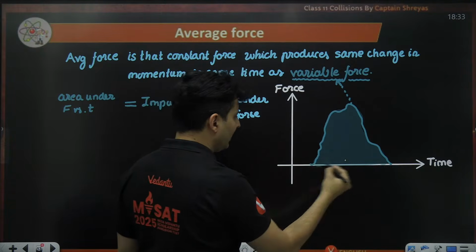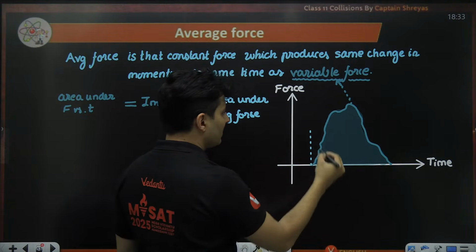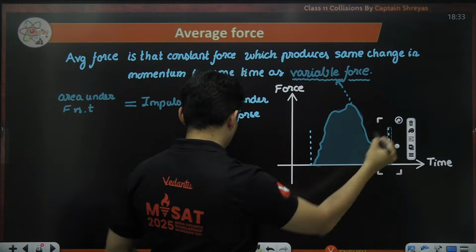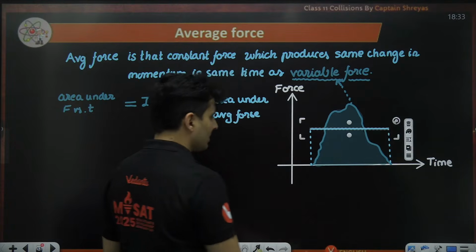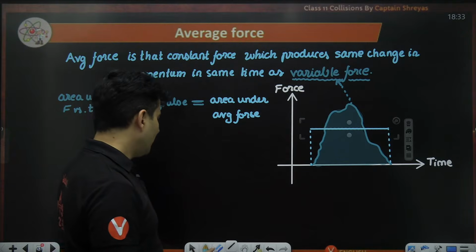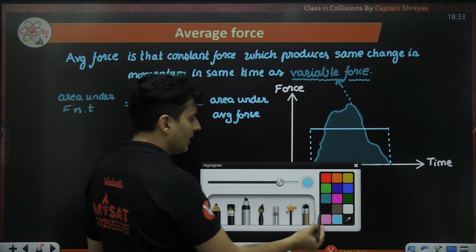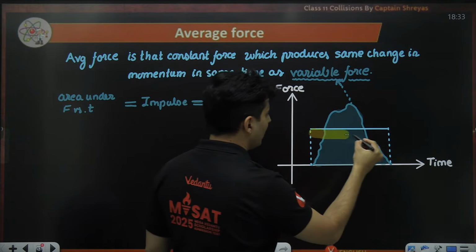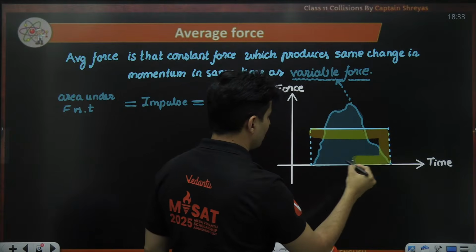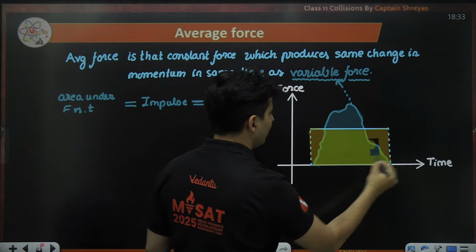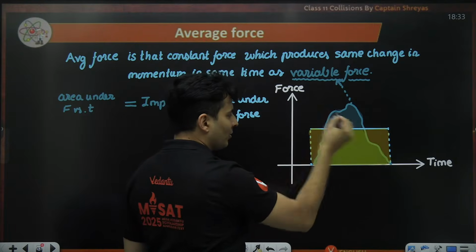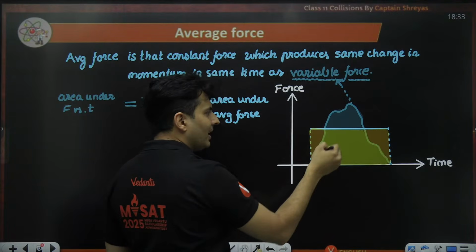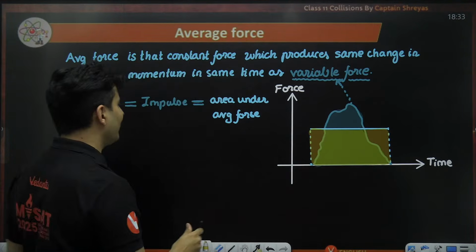How do I ensure that? I will take the average value somewhere over here, maybe somewhere like this. Observe now. It is that constant force right over here. And I believe it might luckily have the same area as the other one. Both of them have the same areas. Whatever missing part was here and here, it is there over here. So this graph and this variable graph have the same area.